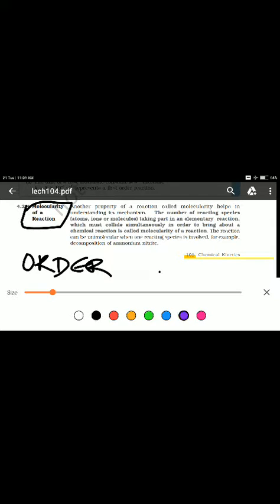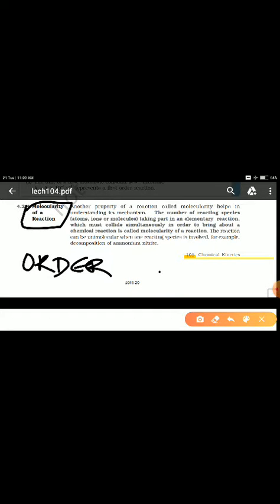In the previous class we discussed the order of a chemical reaction. I think you are well aware of that topic, and you have understood its concepts. In today's class we will discuss a new topic, the molecularity of a reaction. So let's proceed. What is actually the molecularity of a certain reaction?